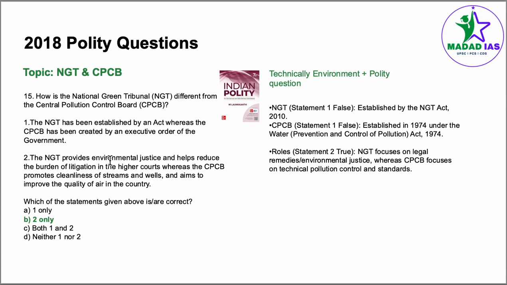Coming to question number 15, how is the National Green Tribunal different from the Central Pollution Control Board? This is a technical environment plus polity question, not directly given in Lakshmikant. The NGT has been established by an act, whereas the CPCB has been given an executive order of the government. Statement 1 is incorrect. Both of them have been established under an act. NGT has been established in the NGT Act 2010. CPCB has been established under the Water Act, Prevention and Control of Pollution, 1974. So statement 1 is incorrect. Statement 2, NGT focuses on legal remedies, whereas CPCB focuses on technical pollution control and standards. Statement 2 becomes correct.